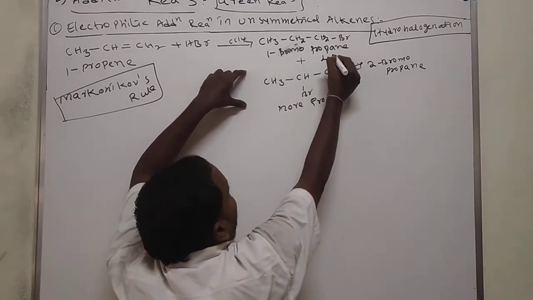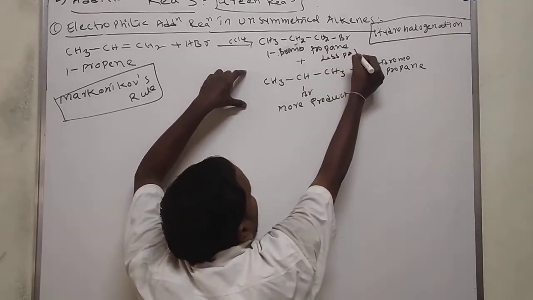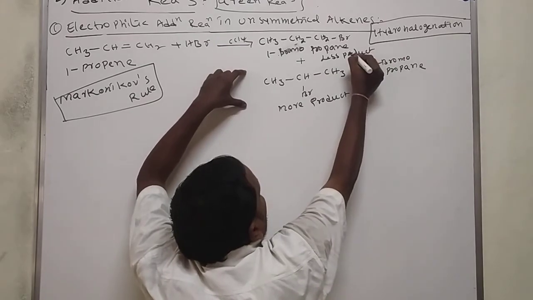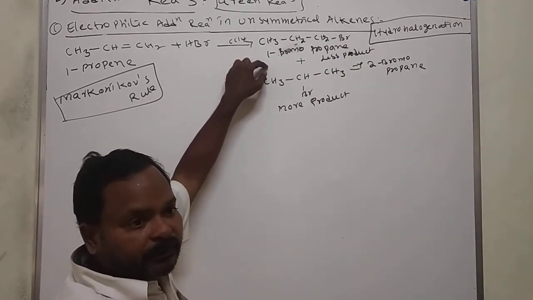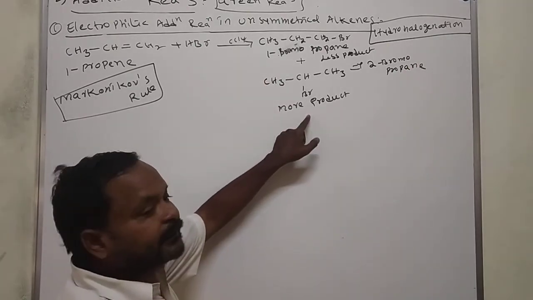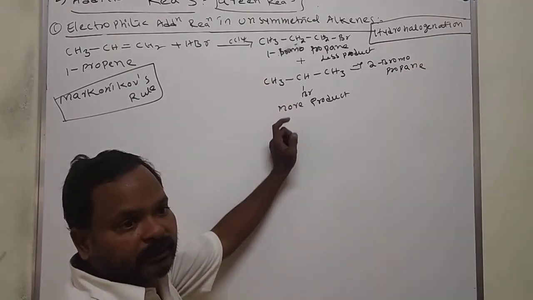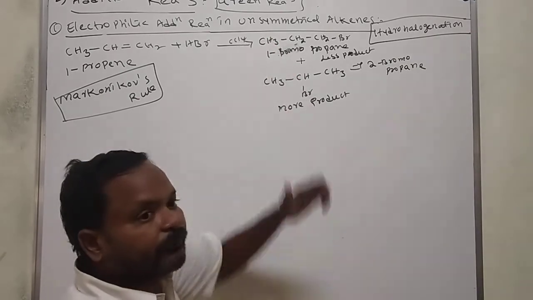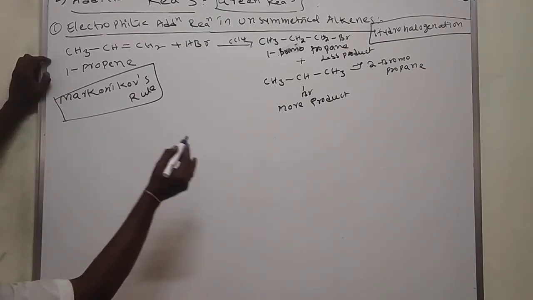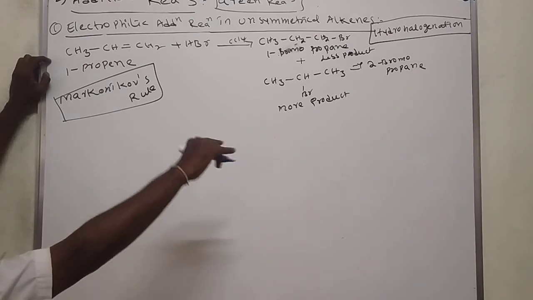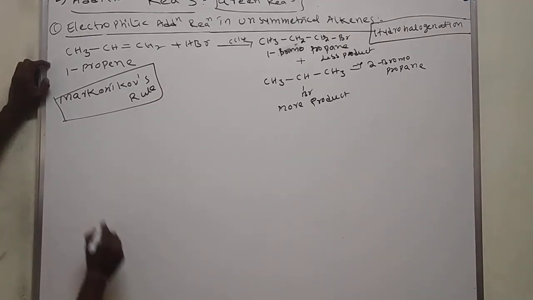This is the less product. 1-bromopropane is the less product, minor product. 2-bromopropane is the major product or more product. This was formed more, this was formed less. We'll see in continuation what Markovnikov's rule is in the next video. And why that is more product and why that is less product, we'll also see.